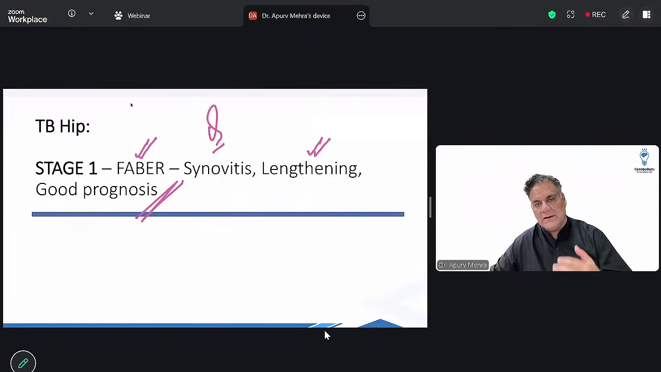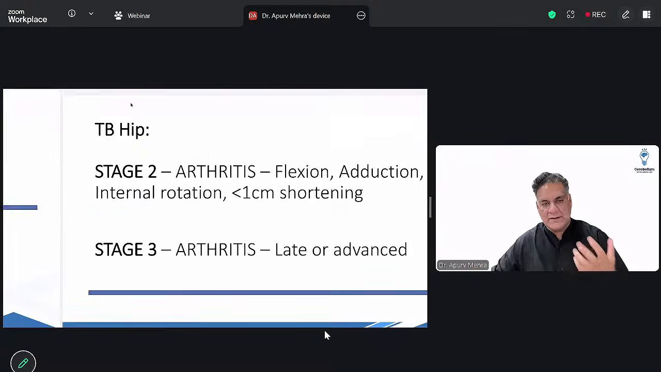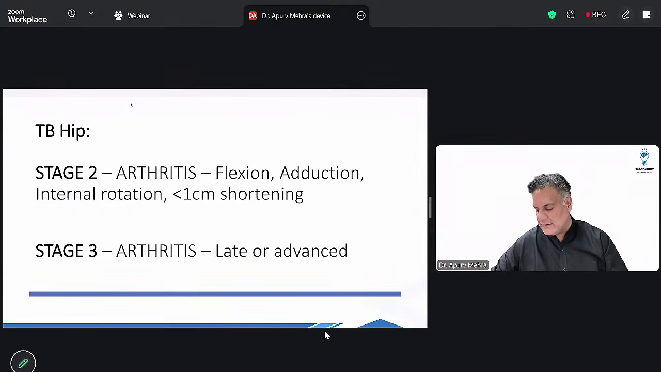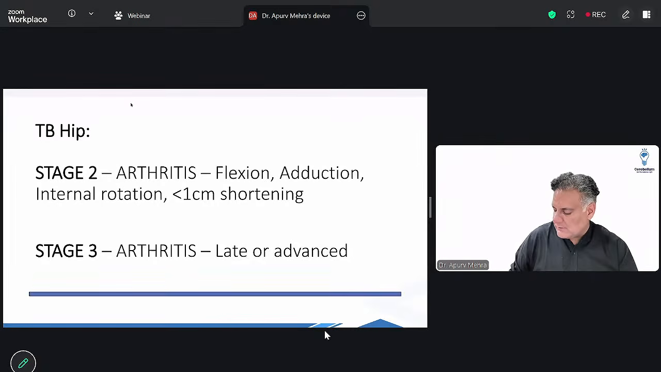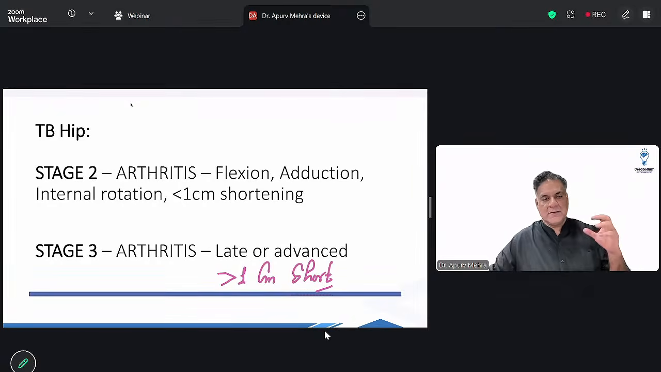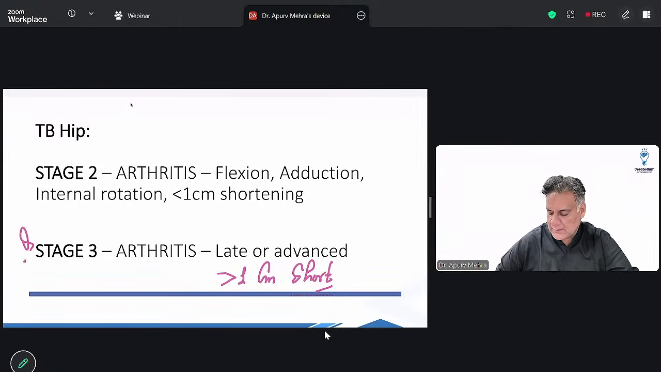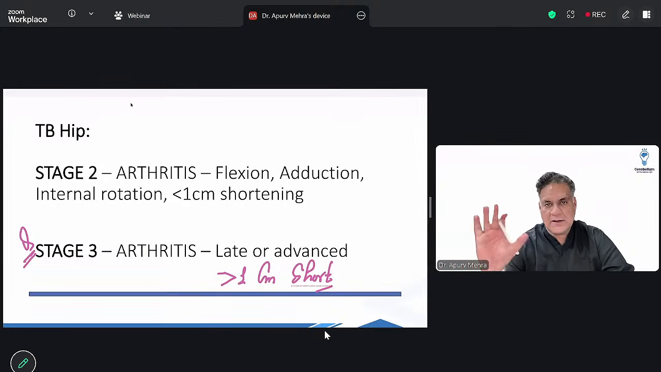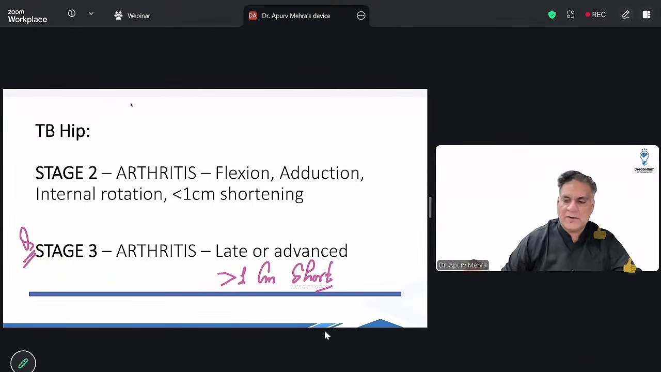When the TB infection will increase, it will damage the cartilage, there will be arthritis. So there will be farther and there will be less than 1 centimeter shortening. In stage 3 or advanced arthritis, there is more than 1 centimeter shortening. Remember one thing, अगर क्वेश्चन में लिखा है a patient has got TB hip with shortening, आप stage 3 मार्क करेंगे. Because less than 1 centimeter shortening is impossible to identify. बहुत मुश्किल है, इतना एरर तो वैसे ही हो जाता है. And these questions have come. So you will mark it as late or advanced arthritis.